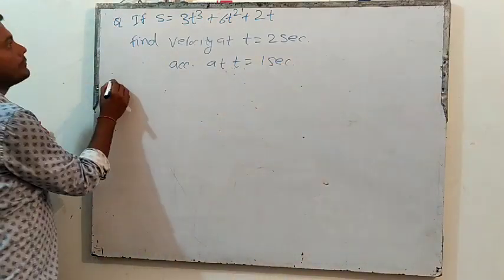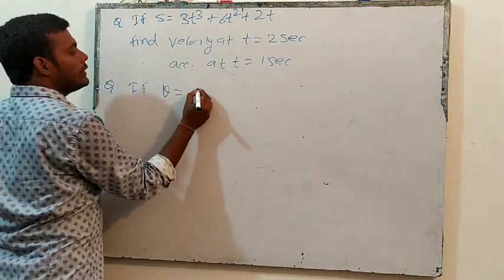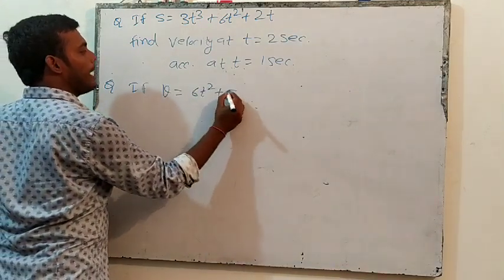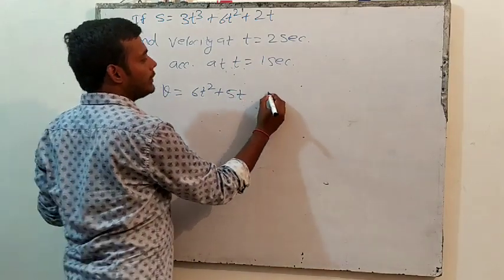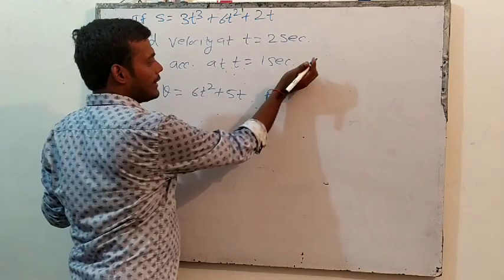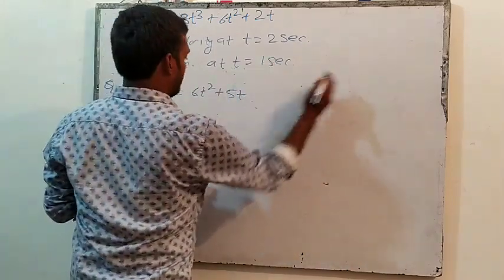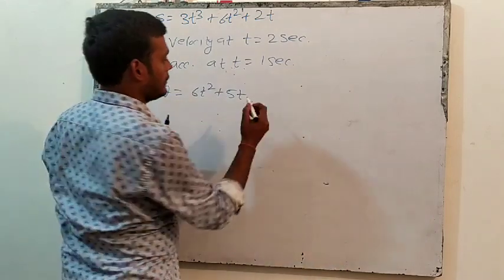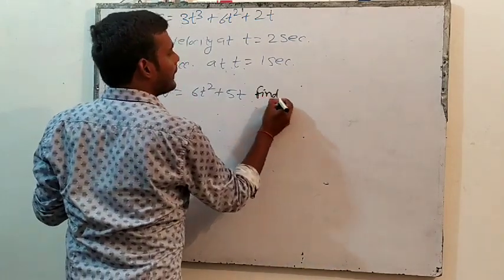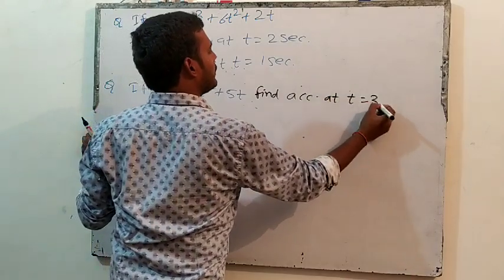Second question: if velocity is equal to 6t square plus 5t, find acceleration at t equal 3 seconds.